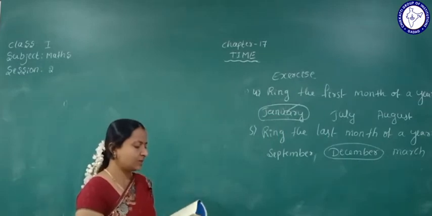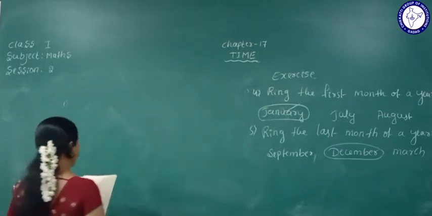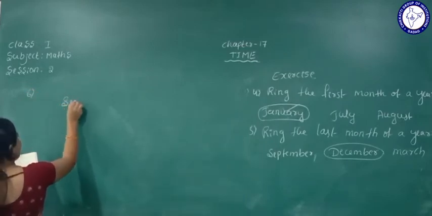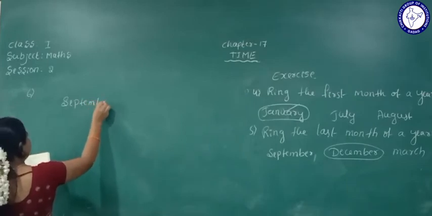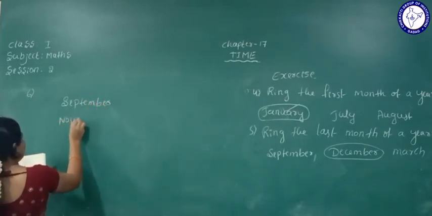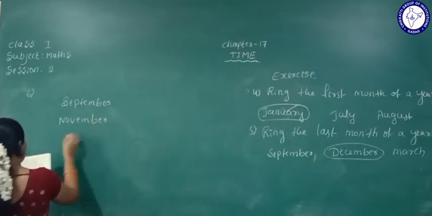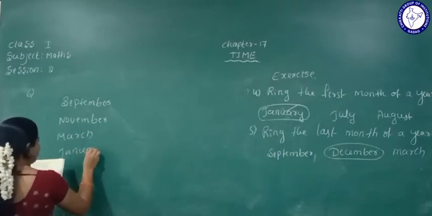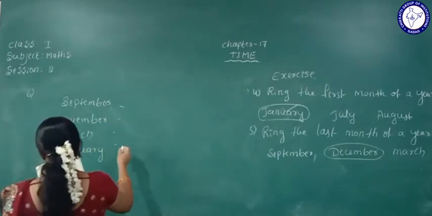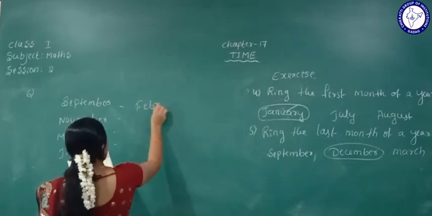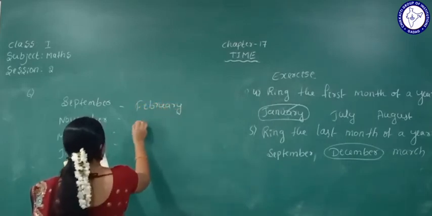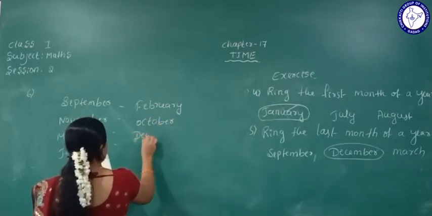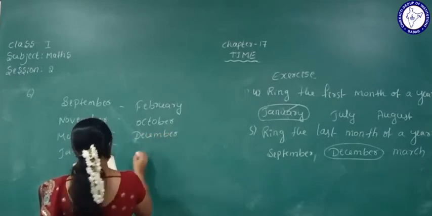Next one they have given here: match the months with their next month. First I'll write here September, November, March, January. Then February, October, December, April.